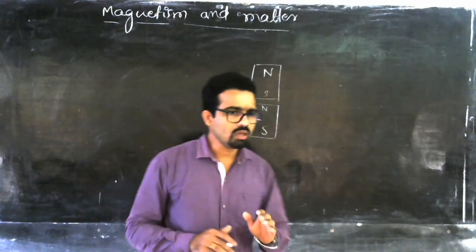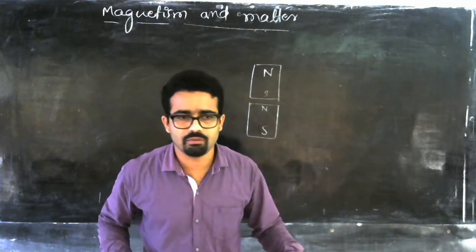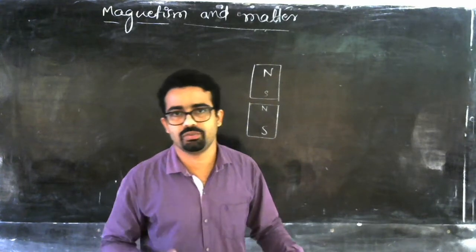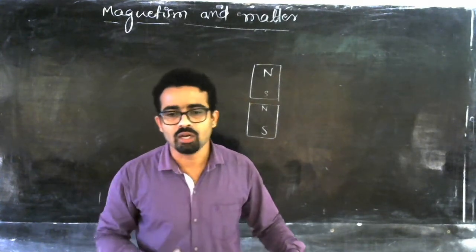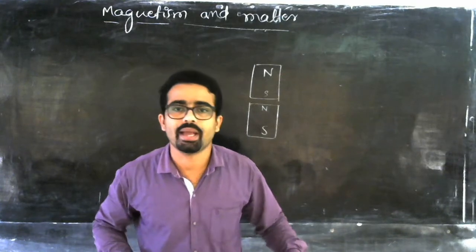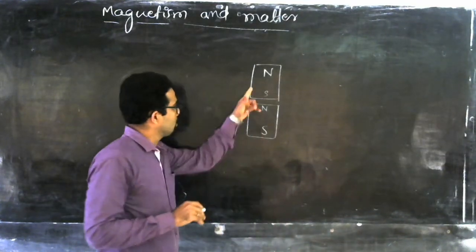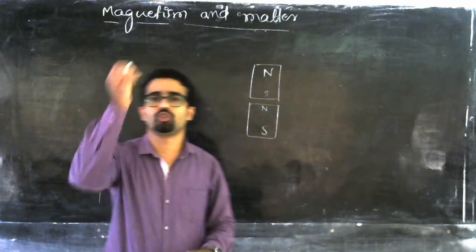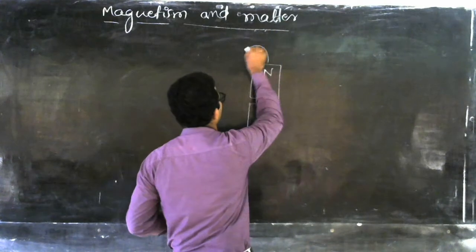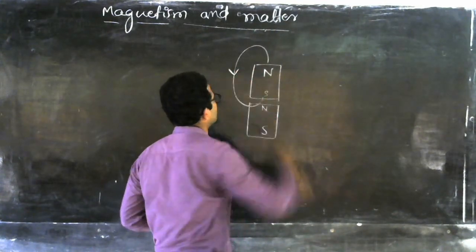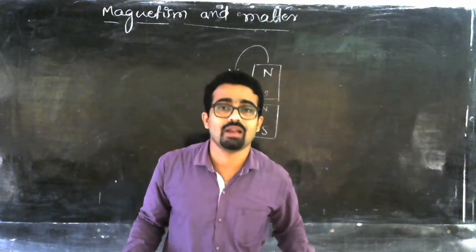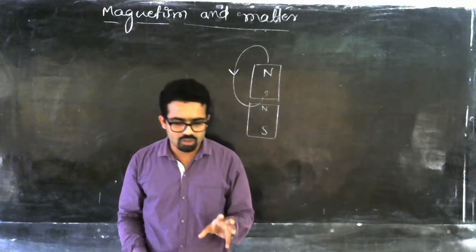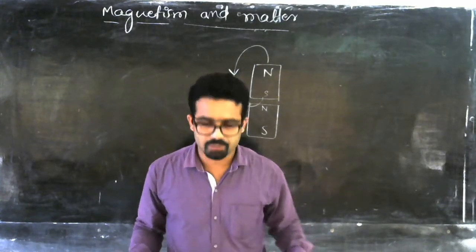And in order to represent the magnetic field, we draw some lines, known as magnetic field lines. These imaginary lines show the direction of the magnetic field. Here, the direction of the magnetic field of a bar magnet is directed from north to south, like this. This is the direction of the magnetic field lines of a bar magnet. So these are some properties of a bar magnet.